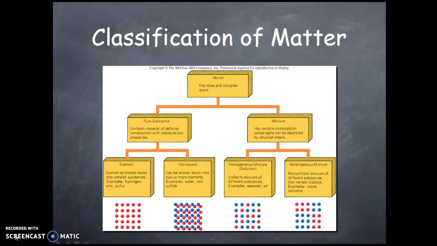A heterogeneous mixture is a non-uniform mixture of different substances which remain distinct. Examples are wood, concrete, and so on and so forth, which you could definitely separate by physical means.